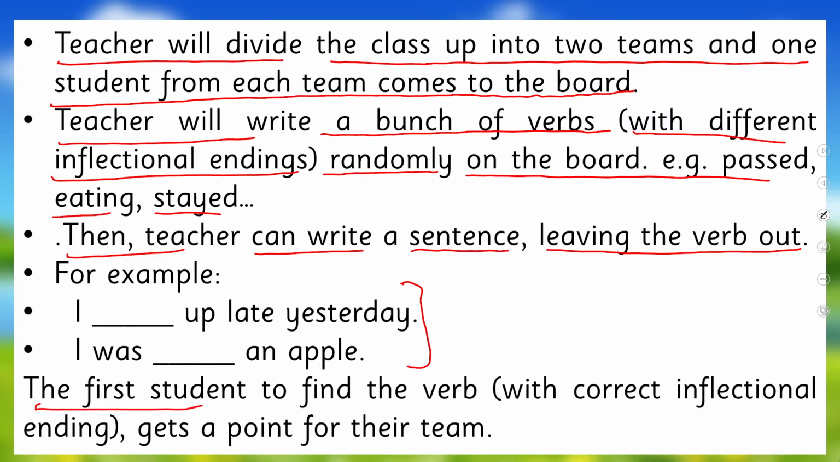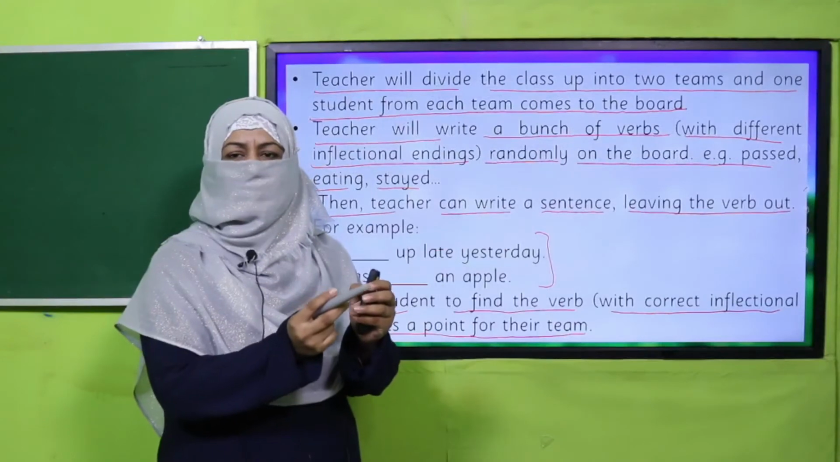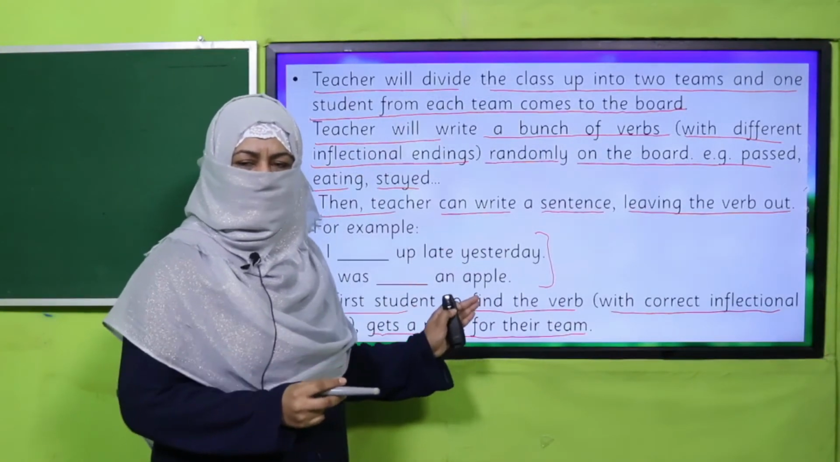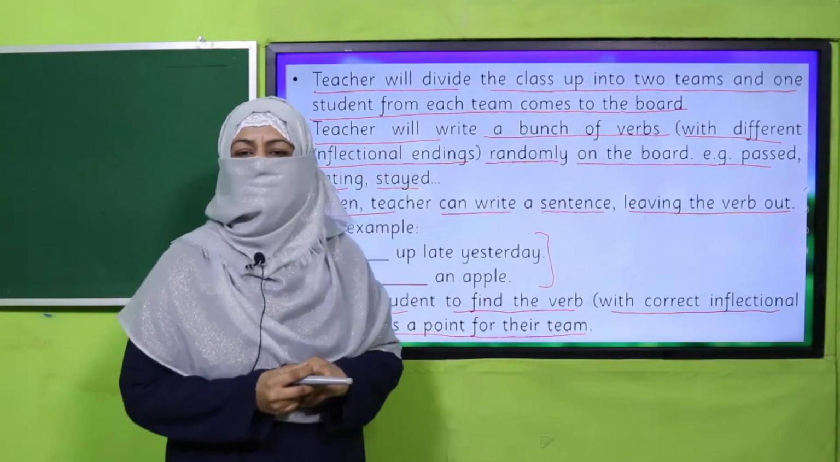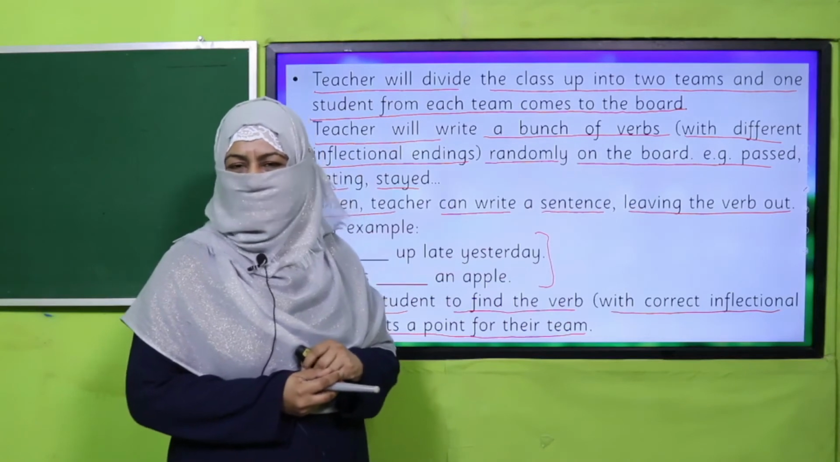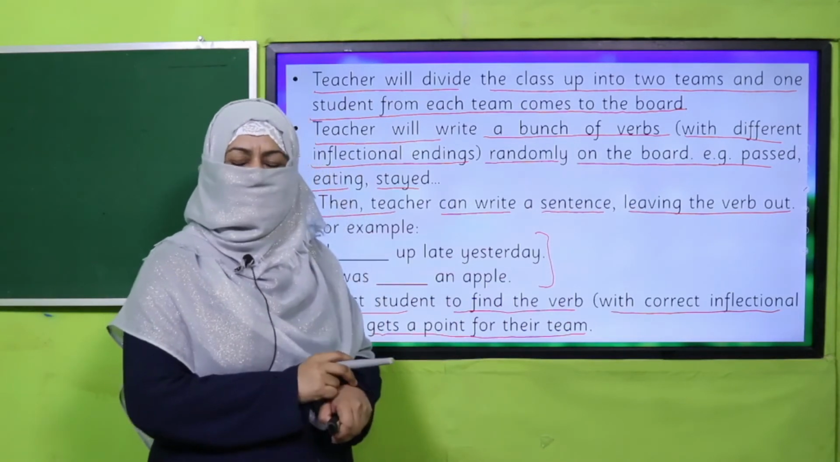The first student to find the verb with the correct inflectional ending gets a point. This is how we'll keep giving points to teams. All right. Do you understand? So teacher will first write a bunch of verbs, then assign sentences to both teams. Let's see who wins. Pause the video, enjoy this beautiful activity and then come back.